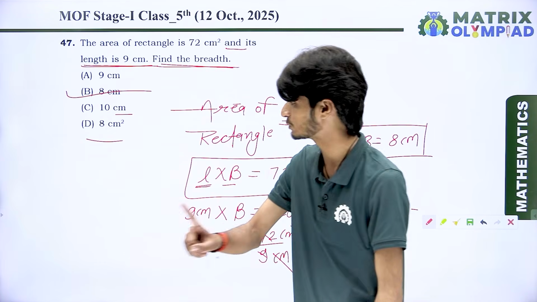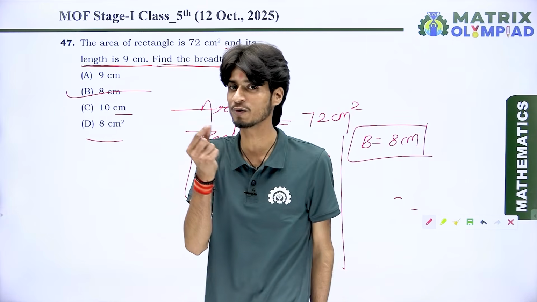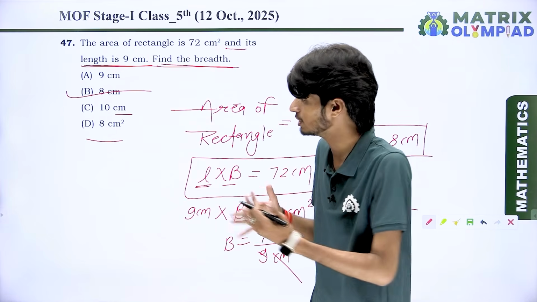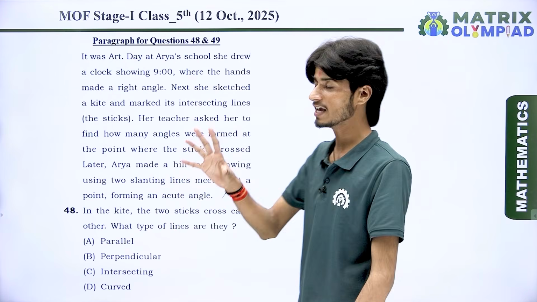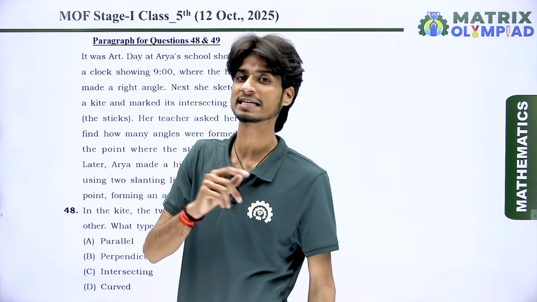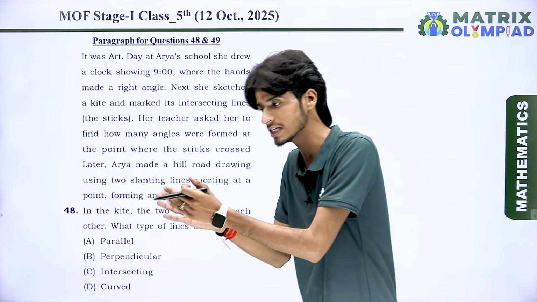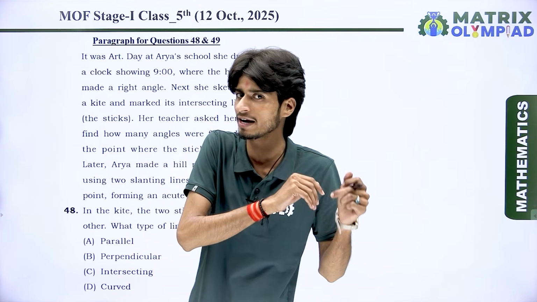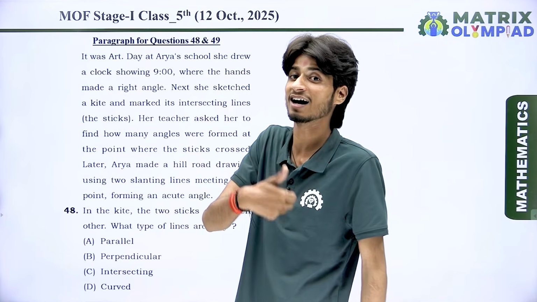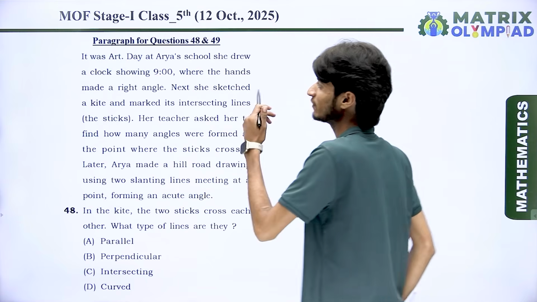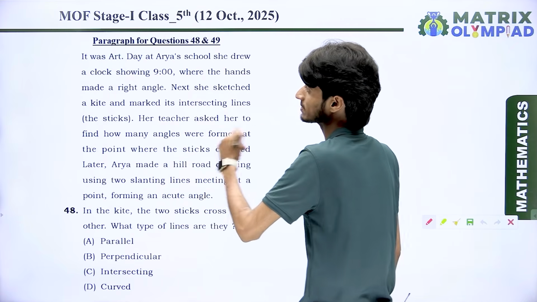Don't choose option D, because option D has the unit centimeter square and breadth has the unit only centimeter, not centimeter square. Got it? Next we have question number 48, which we face in the examination, and it is also a paragraph based question. The paragraph is about art day in Arya's school. Look, first of all read the paragraph very carefully and think about the given values.